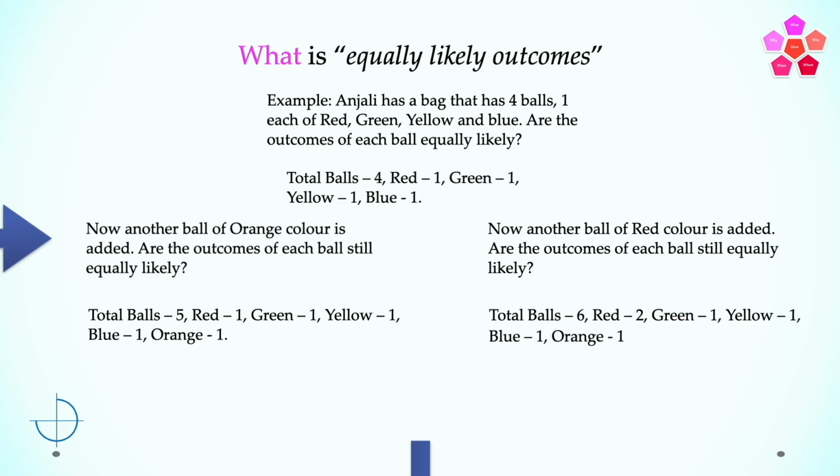As we already had a red ball in the bag, the chances of picking a red ball will be more than the rest of the balls, which means that now the outcomes of picking a random ball from the bag are not equally likely. It is important to read the question and scan if the question mentions or implies equally likely outcomes. Now, I hope with this example, you understood what equally likely outcomes are.